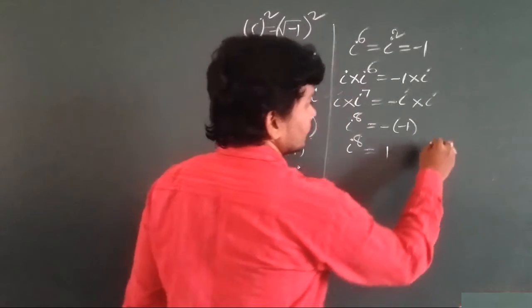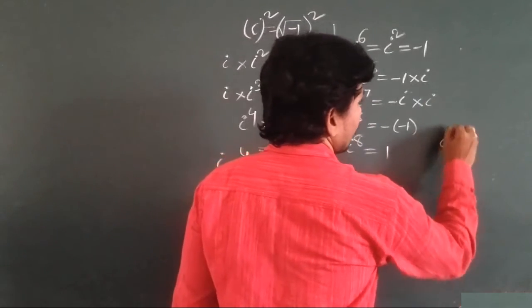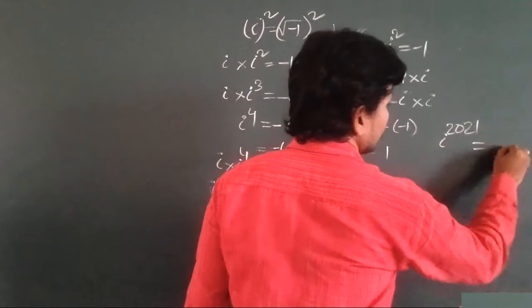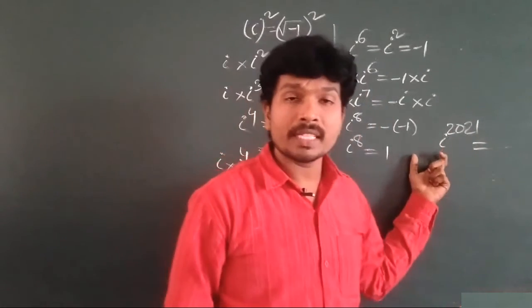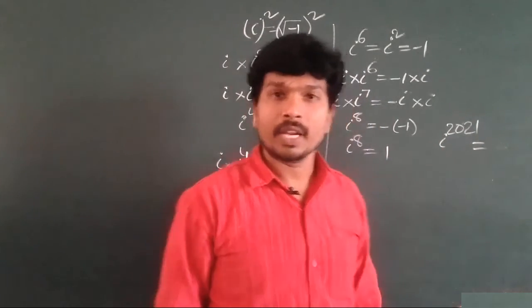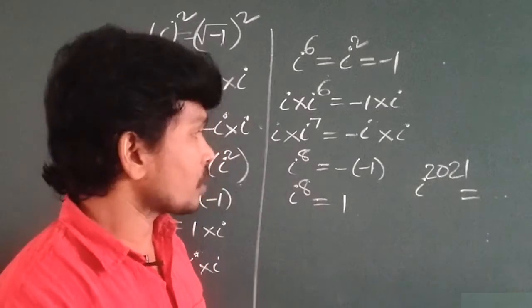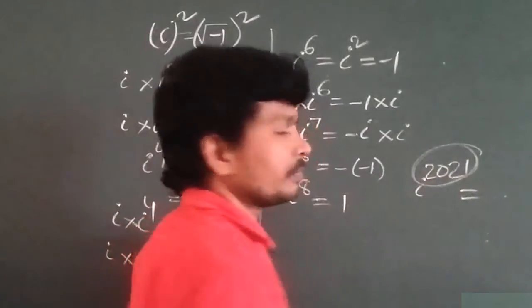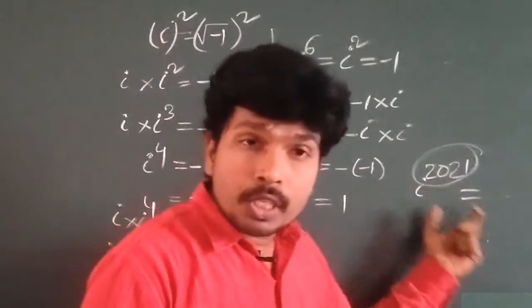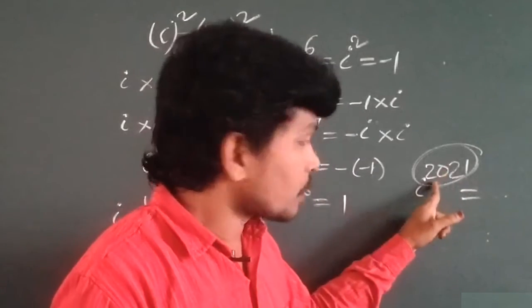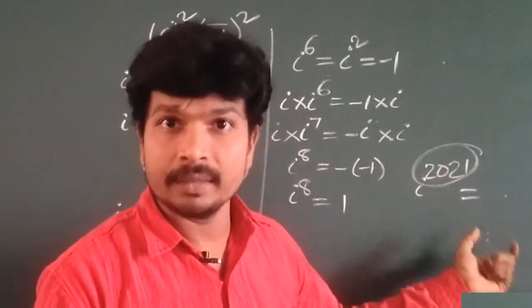Otherwise, see there, it is I power 2021. What is the value of it? Can you tell me? 2021, it is the exponent, no? First observe this exponent. We have to divide by 4.